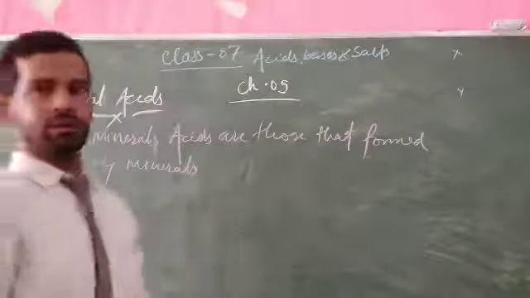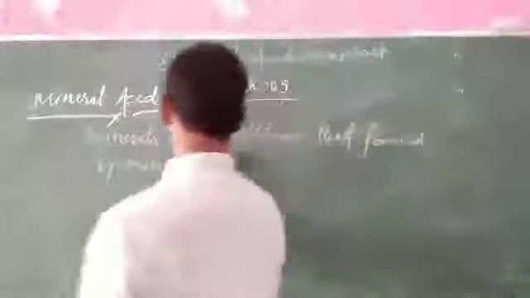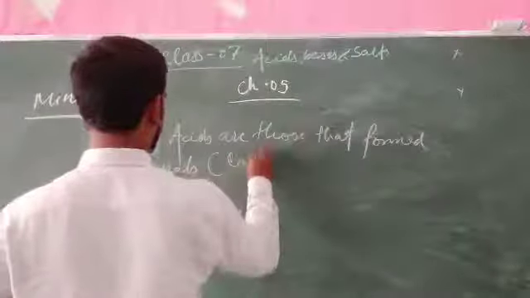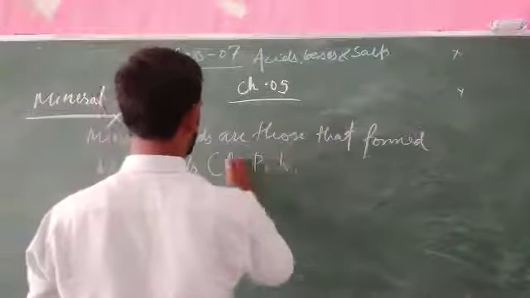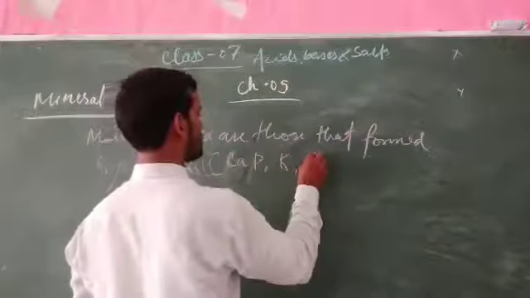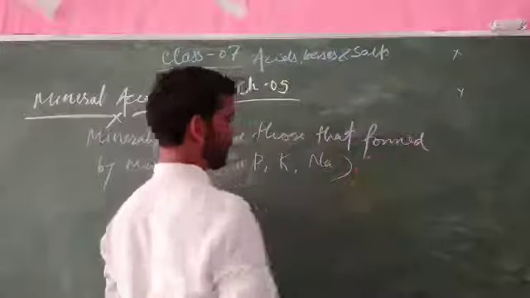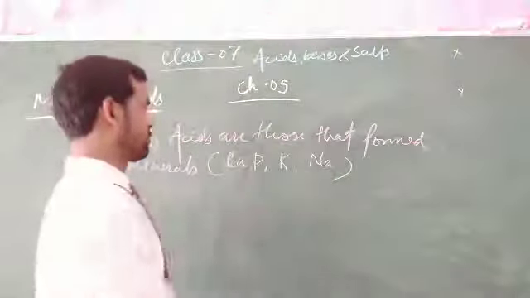This one is called a mineral acid. So what are these minerals? Minerals are calcium, phosphorus, potassium, sodium, and so on. Hydrogen.